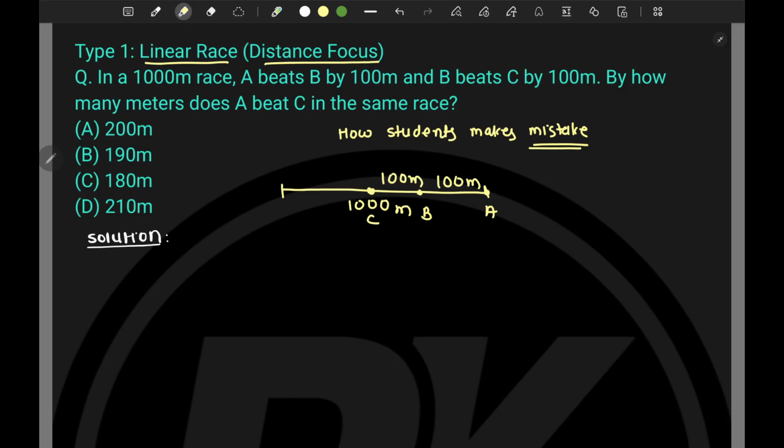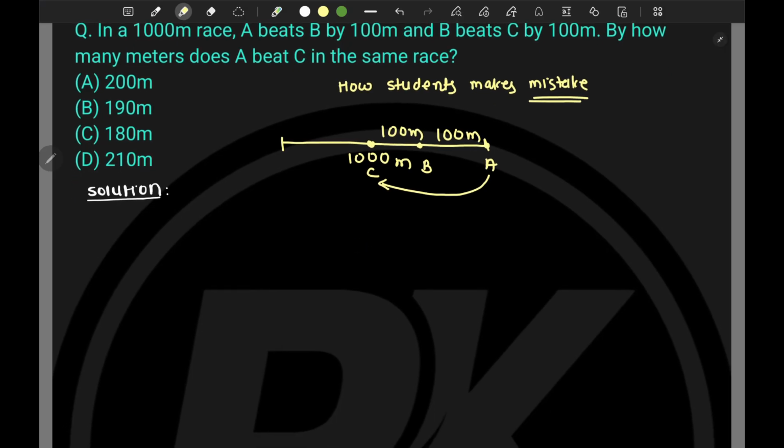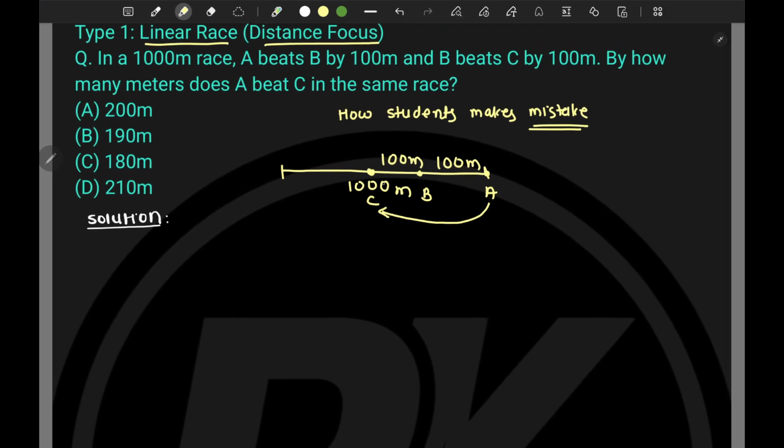By how many meters does A beat C in the same race? So that is asked. What the students will do is say A will beat C by 100 plus 100, 200, and they will take this option, which is completely wrong. This is how the students make mistakes.